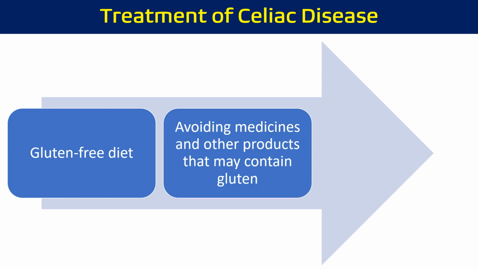The second option is to avoid medicines and other products that contain gluten. In addition to prescribing a gluten-free diet, your doctor will want you to avoid all hidden sources of gluten. If you have celiac disease, ask a pharmacist about the ingredients of herbal and nutrient supplements, prescription and over-the-counter medicines, and vitamin and mineral supplements.